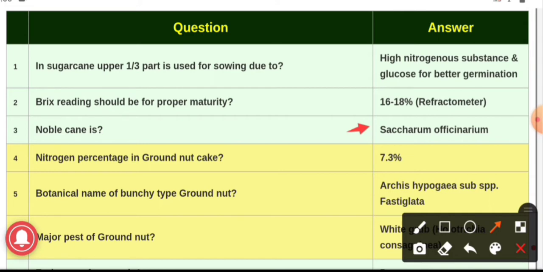Question number fourth. Nitrogen percentage in groundnut cake, and the answer is 7.3%, or we can say the nitrogen percentage in groundnut cake is in the range of 7 to 8%.